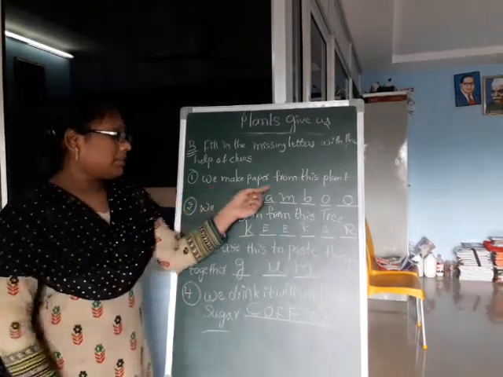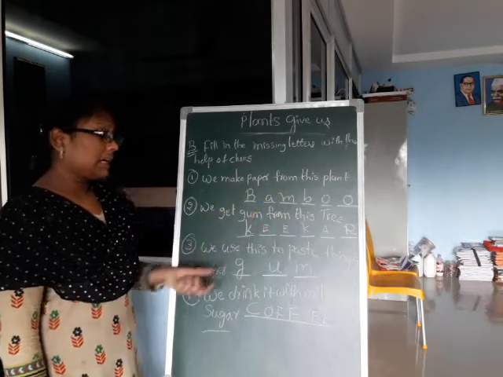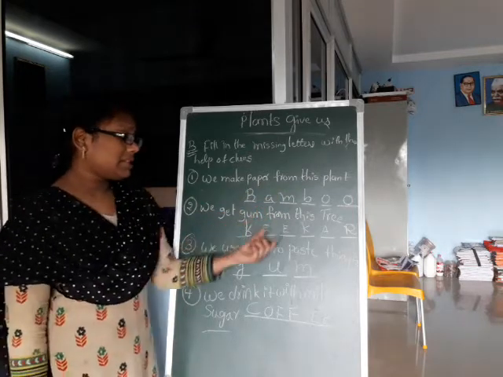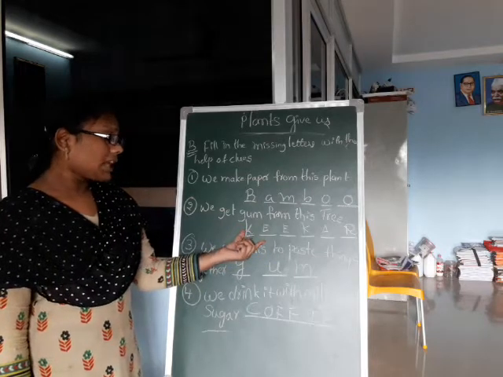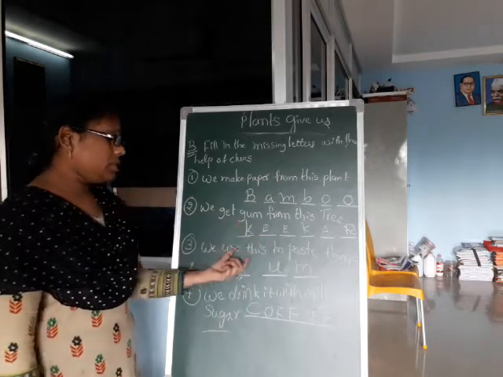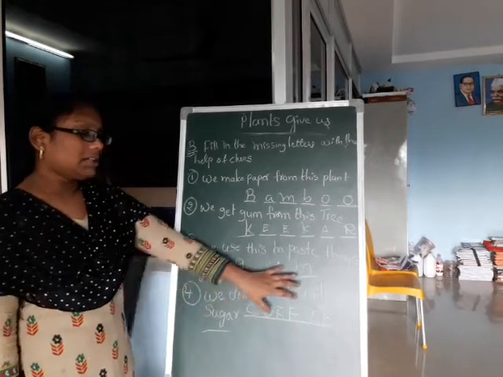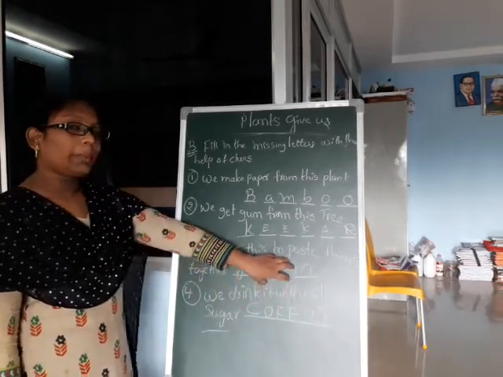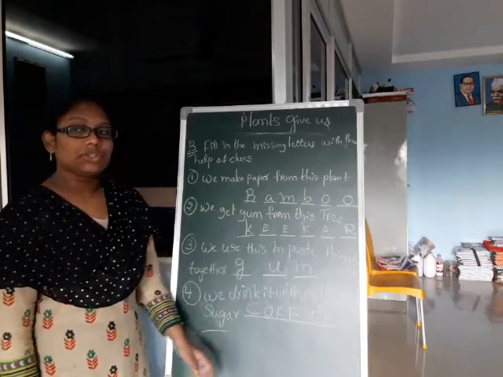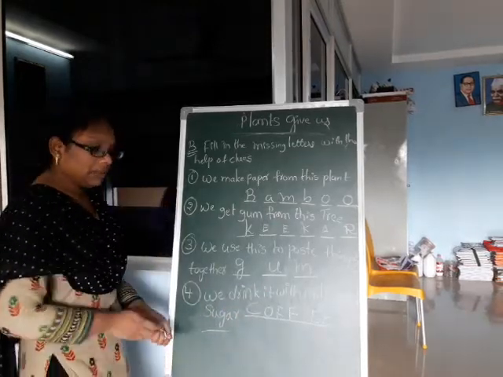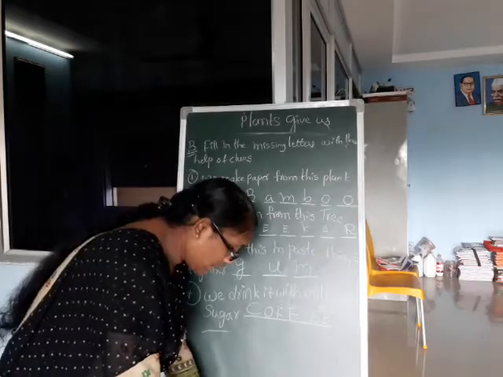We make paper from this plant, bamboo plant. We get gum from this tree, kikar tree. From the juice of the kikar tree we get gum. We use this to paste things together: gum. We drink coffee with milk and sugar. Next one.